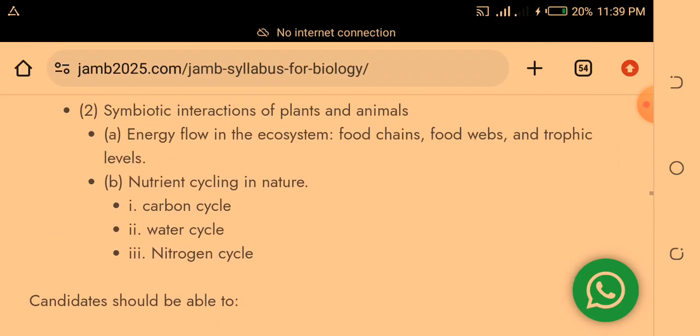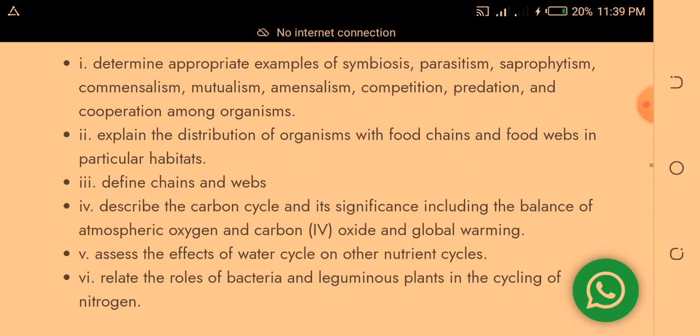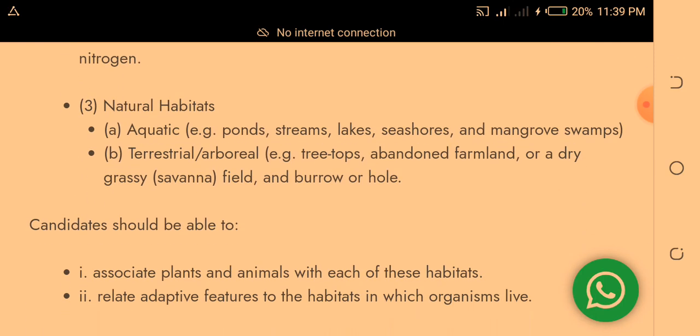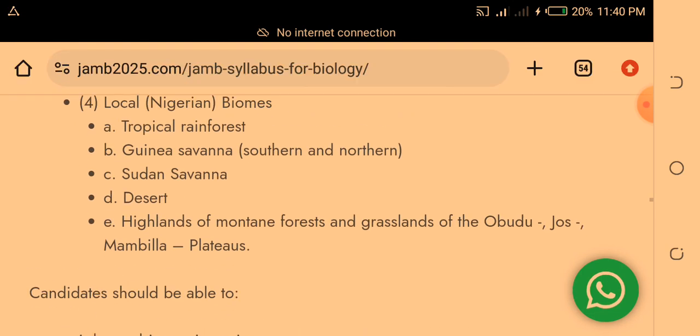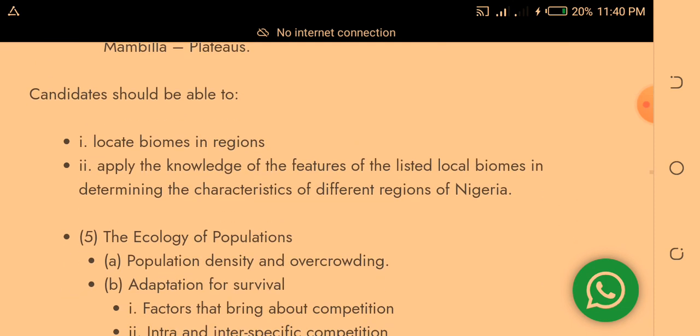Okay, so you must study things like the nutrient cycles, like the carbon cycle, water cycle, nitrogen cycle. I hope you are following. You study natural habitats: aquatic, that is ponds, streams, lakes, seashores, mangrove swamps; terrestrial, arboreal, treetops, abandoned farmlands, dry grassy savanna field, and burrow or hole. Then study biomes like tropical rainforest, Guinea savanna, Sudan savanna, desert, highlands, and all the rest.